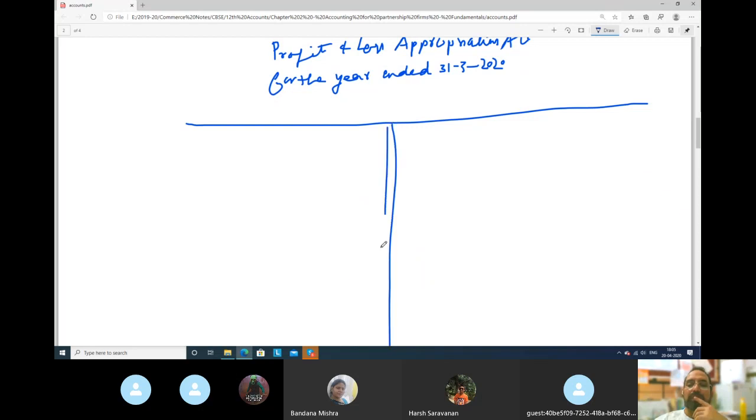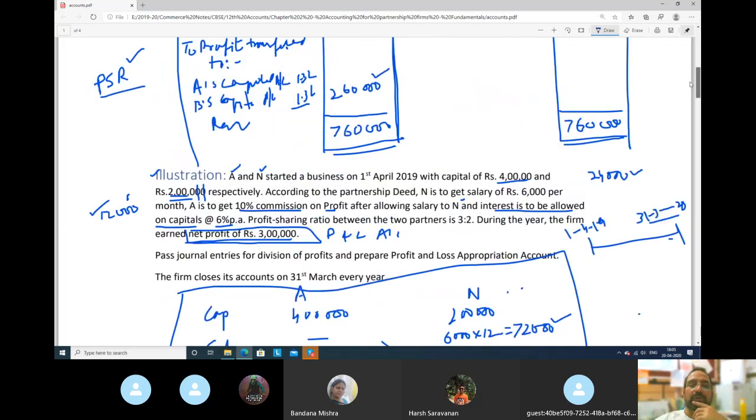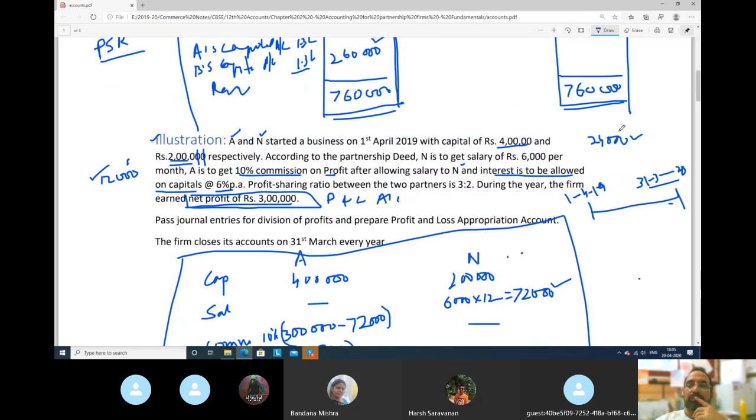This is our partition line. This is our debit side amount and this is our credit side amount. This is debit, this is credit. So from the question, we will transfer first the profit. Profit is how much? 3 lakh rupees.